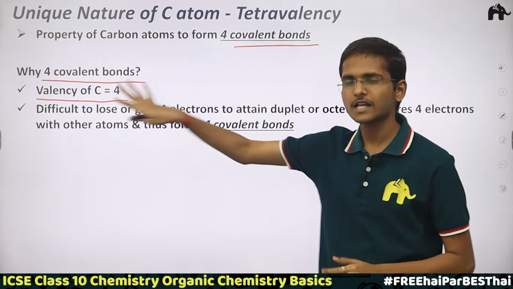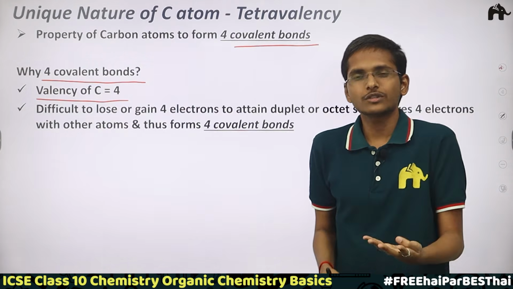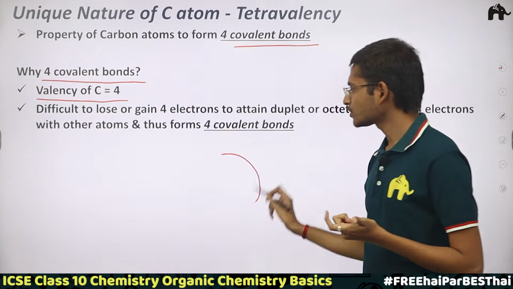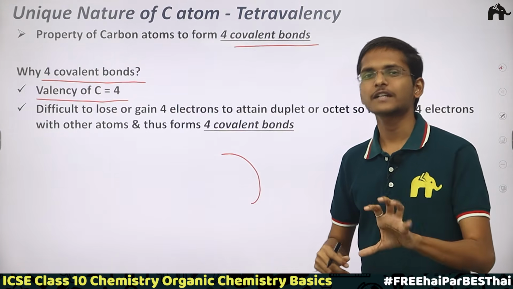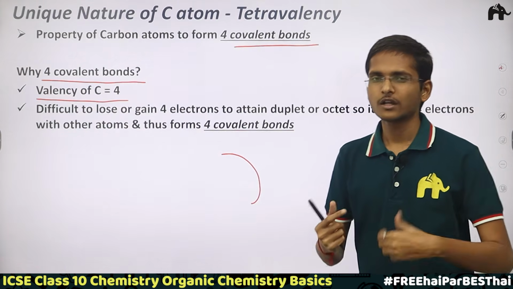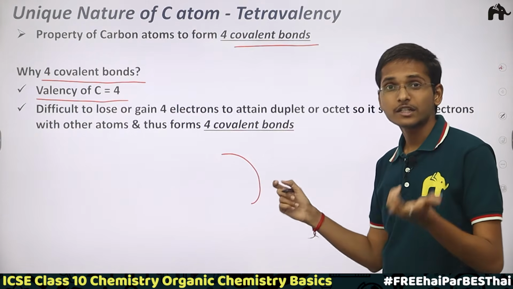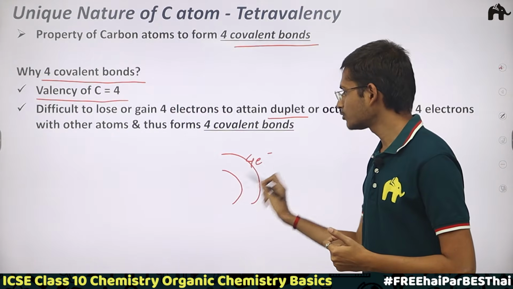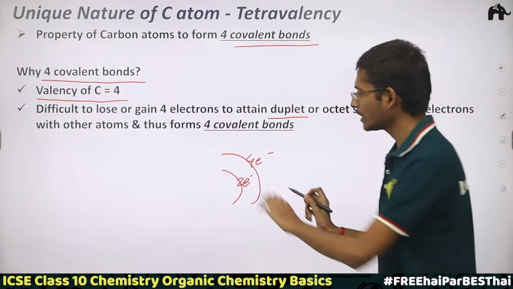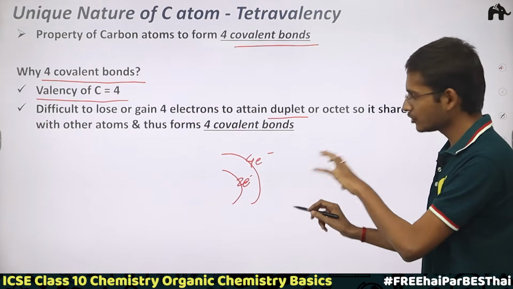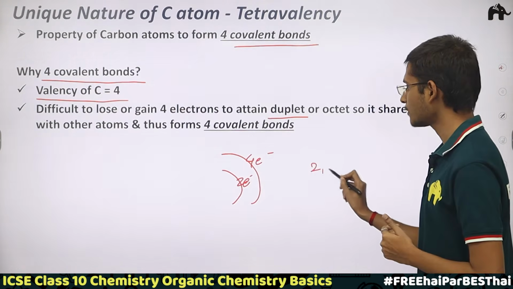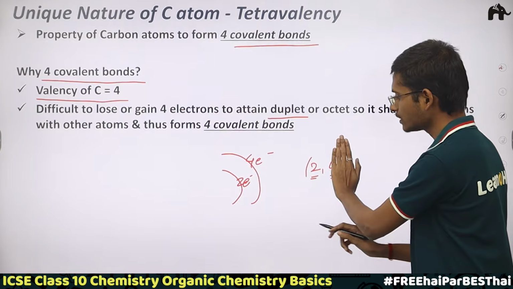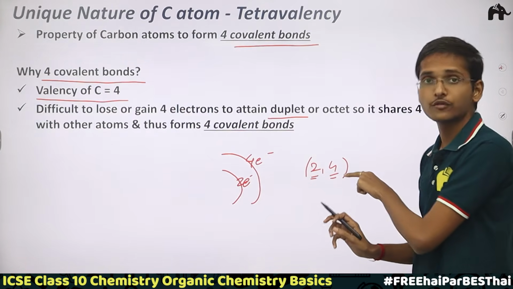The answer has a simple reason. First of all, carbon has valency 4, and we know that carbon has 4 electrons in its outermost shell. So it's very difficult for the carbon atom to lose electrons in order to attain the duplet. By losing the outermost 4 electrons, it would be left with the inner 2 electrons, that is the first shell 2 electrons, because its electronic configuration is 2, 4. So the first shell has 2 electrons, the second shell has 4 electrons. When the outermost 4 electrons are lost, it would attain a duplet, but it's very difficult to lose 4 electrons.